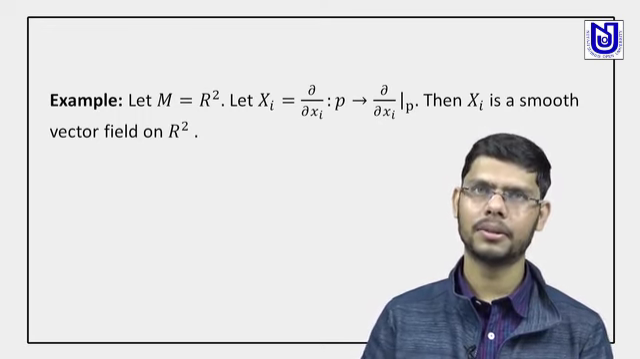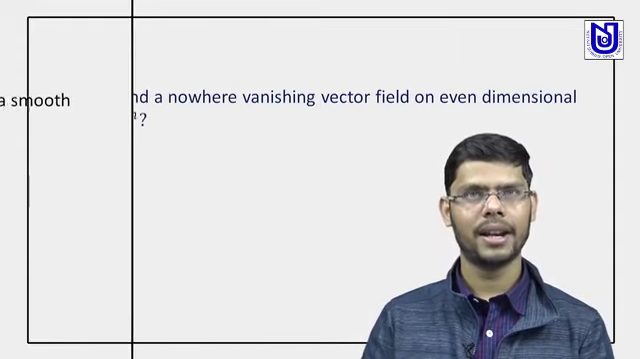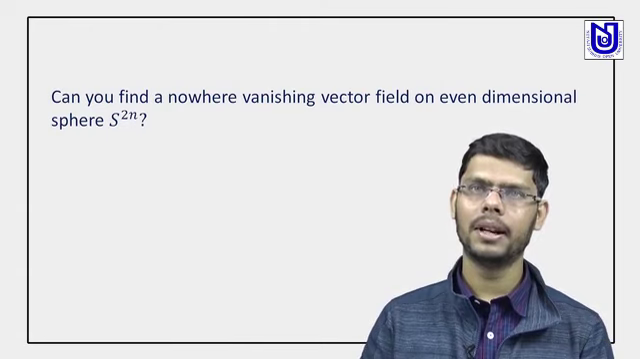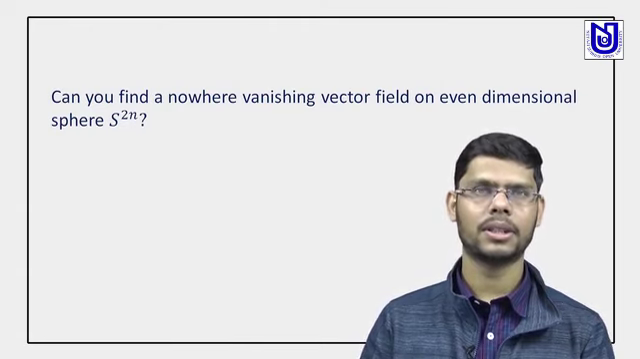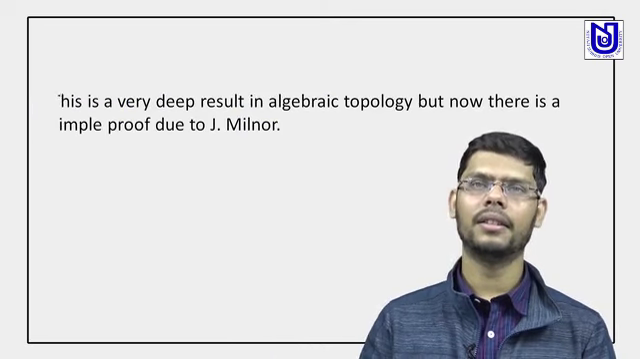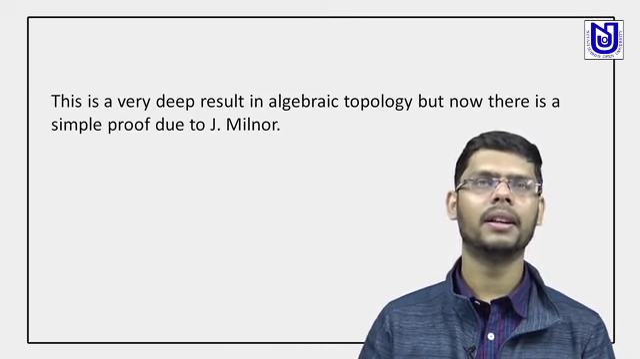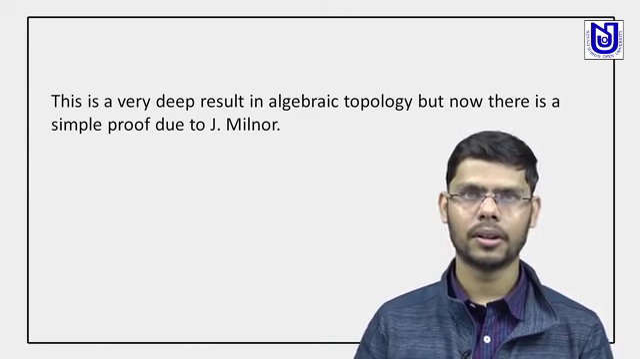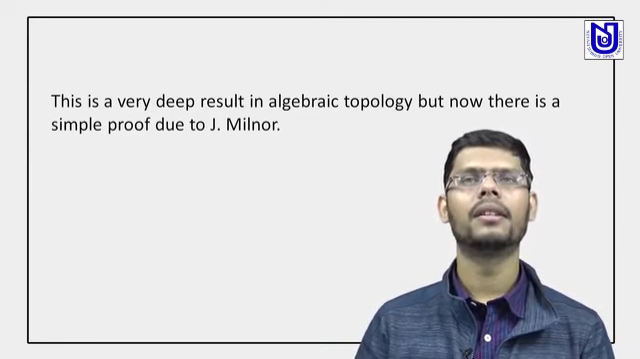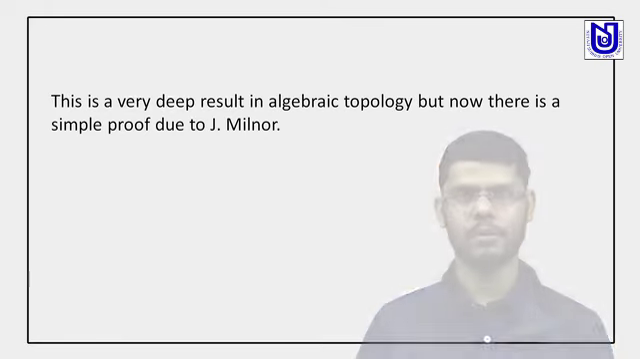Now we state an interesting question about vector fields. Can you find a nowhere vanishing vector field on the even dimensional sphere S2n? It is not possible, and this is proved by the great mathematician J. Milnor. It is a very deep result in algebraic topology, but now there is a simpler proof.